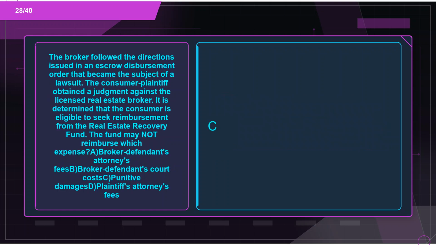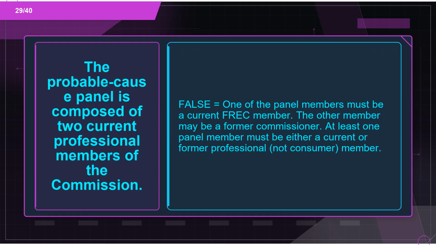Flashcard 28. Term: the broker followed the directions issued in an escrow disbursement order that became the subject of a lawsuit. The consumer plaintiff obtained a judgment against the licensed real estate broker. It is determined that the consumer is eligible to seek reimbursement from the Real Estate Recovery Fund. The fund may not reimburse which expense: A. Broker defendant's attorney's fees; B. Broker defendant's court costs; C. Punitive damages; D. Plaintiff's attorney's fees. Definition: C.